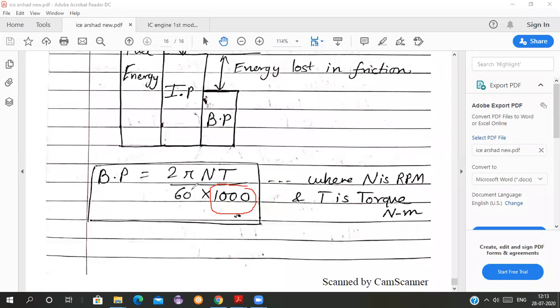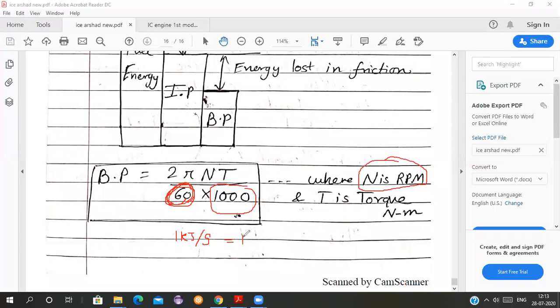And you are dividing by 60 because N is in rpm, rotations per minute, so you are converting it to rotations per second by dividing by 60. That is why you are getting the answer in kilojoules per second. 1 kilojoule per second is equal to 1 kilowatt.